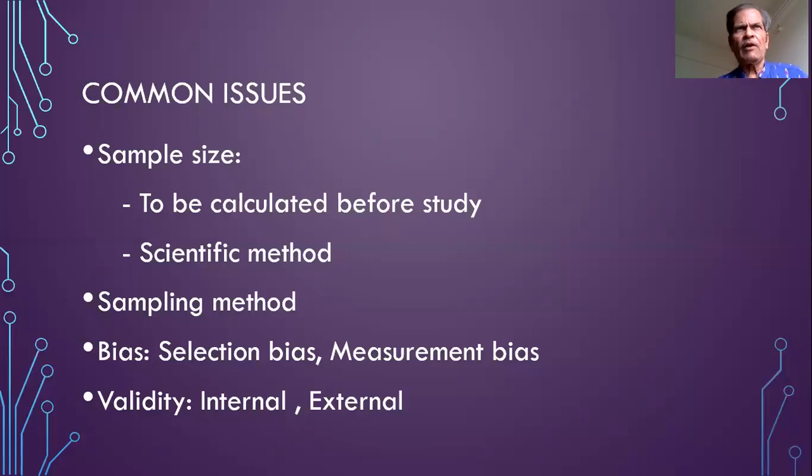And the external validity is how far the observations in your study are applicable to the observations in other studies, like the caloric intake of the students in other universities. So that depends on the detailed description of the profile of your study participants. If the study participants in your study and the students of other universities are similar, then your observations may be applicable to other universities also. If that is not the case, then naturally your observations will not be applicable.